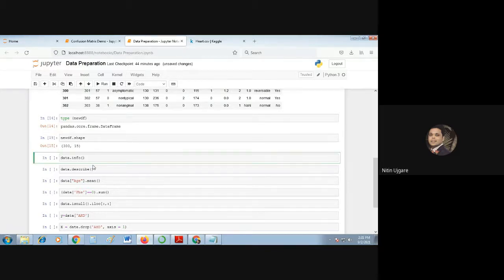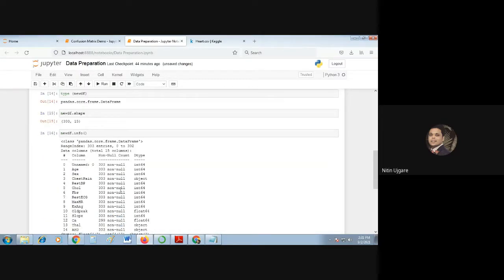In the same way, if you want to see other information in this data frame, you go with the function called info, new_df.info, which gives us information about the data set. It shows the class, a data frame. The range is a total of 303 samples, with row numbers from 0 to 302. There are a total of 15 columns.